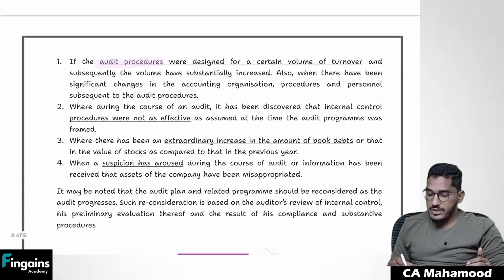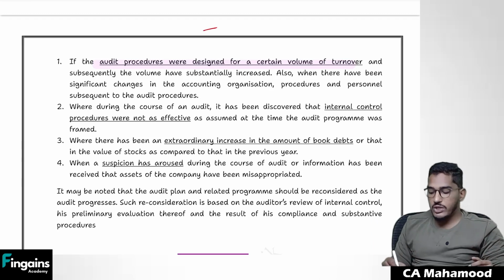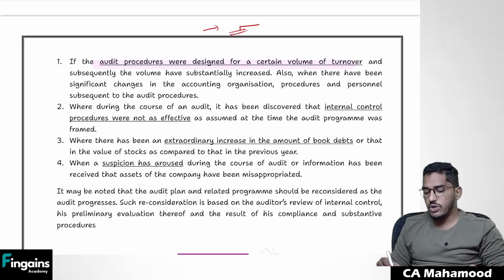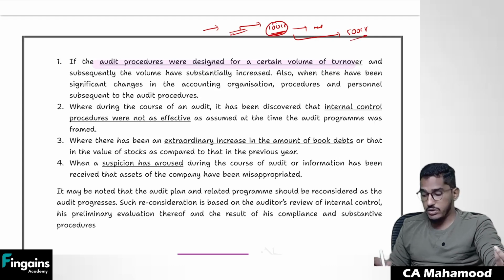Initially you designed audit procedures for a certain volume of turnover, but later the turnover has actually increased. See, you started doing the audit before closure of the financial year. You thought, since the year is not yet closed, this company will hardly make a turnover of 100 crores. Accordingly, I have designed my instructions. But after the closure of the year, you realized that the turnover of the company has gone to 500 crores. Now what should you do? Initially, you planned the instructions assuming the turnover will be 100 crore, but actual turnover became 500 crores. Will you make changes to your audit program or not?